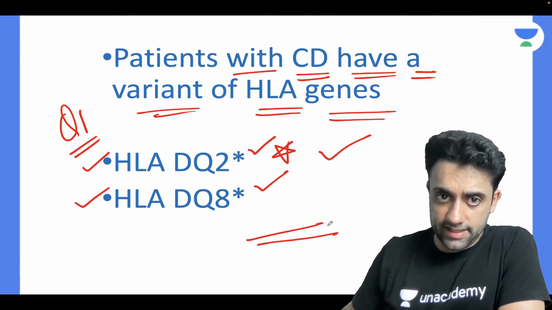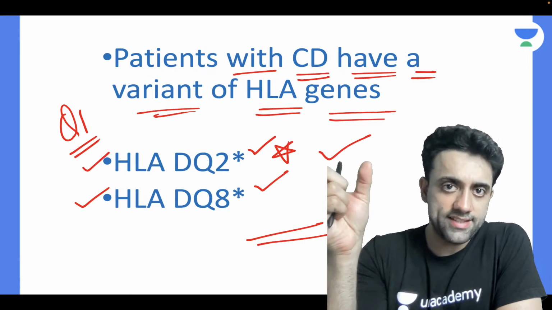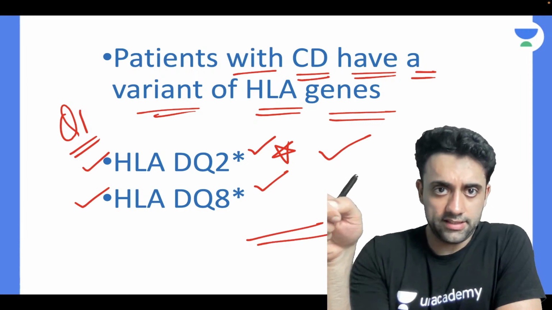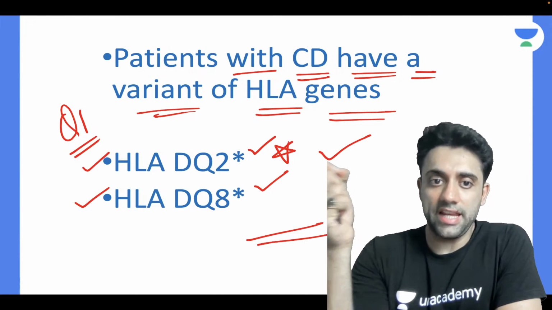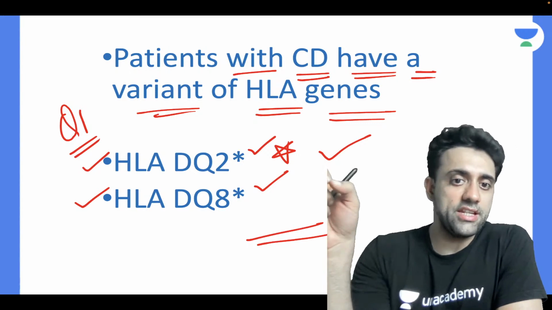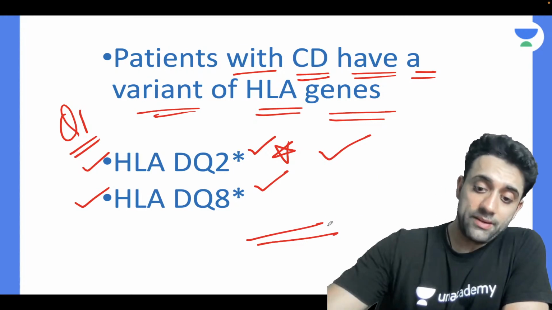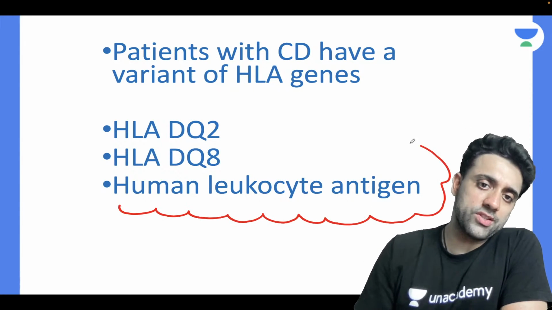Patients with celiac disease have a variant of HLA gene. There are some genes in my body known as HLA. If I'm having celiac disease, I will have a variant of this HLA gene. And which one? HLA-DQ2 and HLA-DQ8. And yes, Swaraj is already answering, amazing. What is HLA? HLA is nothing but human leukocyte antigen.